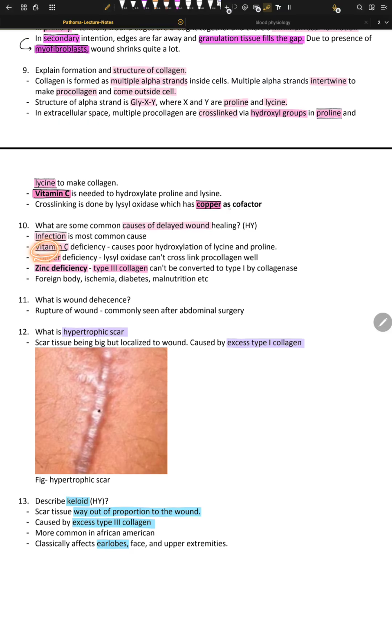Copper deficiency, as copper is a cofactor. Zinc deficiency, because type 3 collagen can't be converted into type 1 by collagenases when zinc, their cofactor, is missing. Also foreign body, ischemia, diabetes, and malnutrition. Diabetes is one of the very problematic diseases.